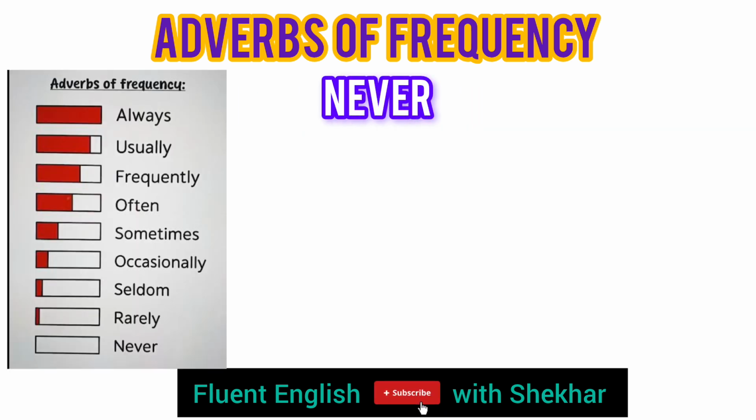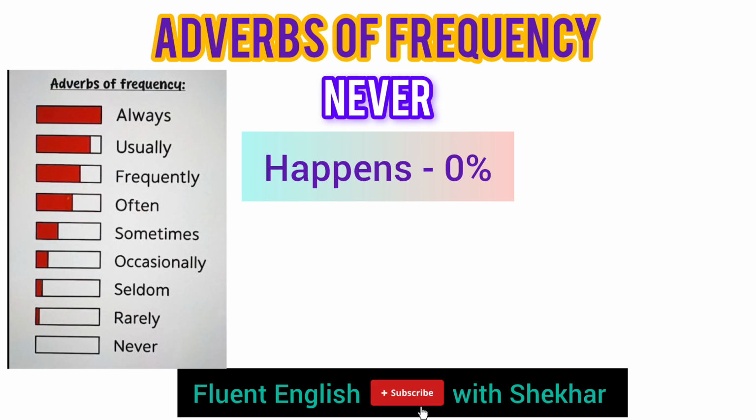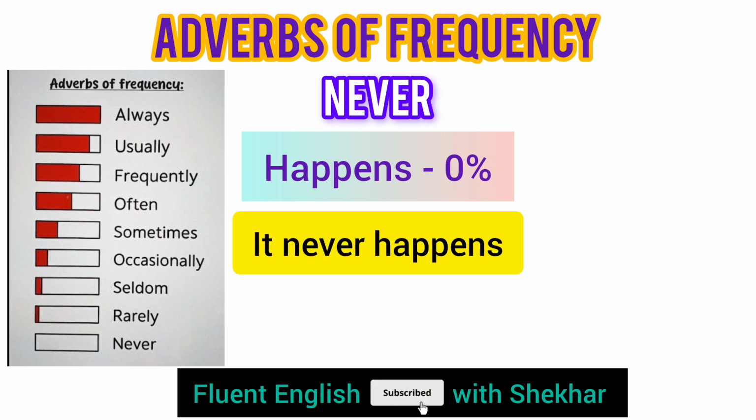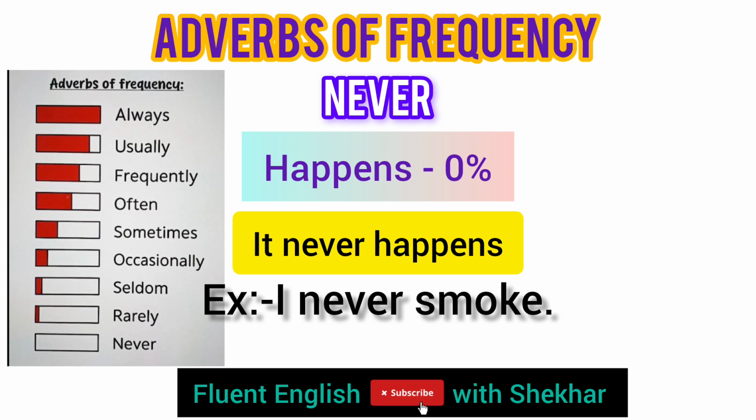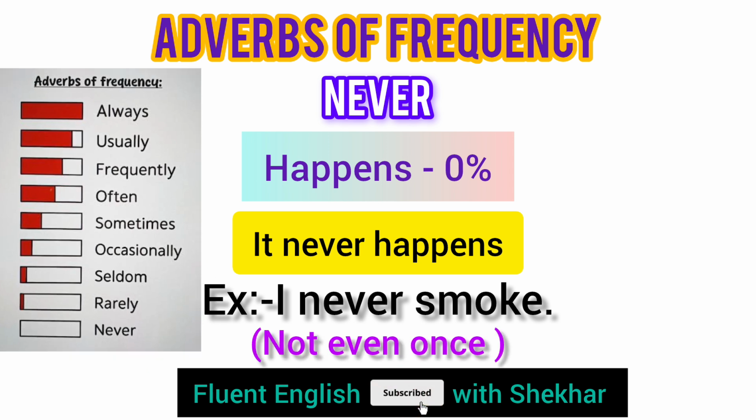Last one, never. That happens 0%. It means it never happens. For example, I never smoke. It means not even once. Not even once. That means 0%.